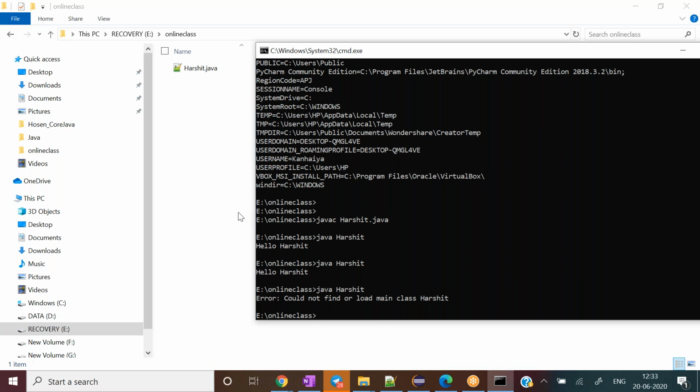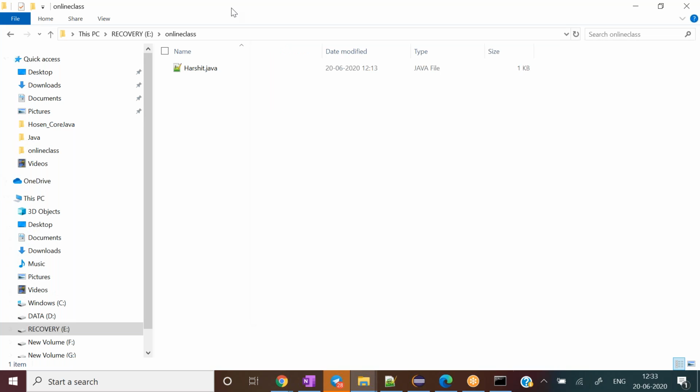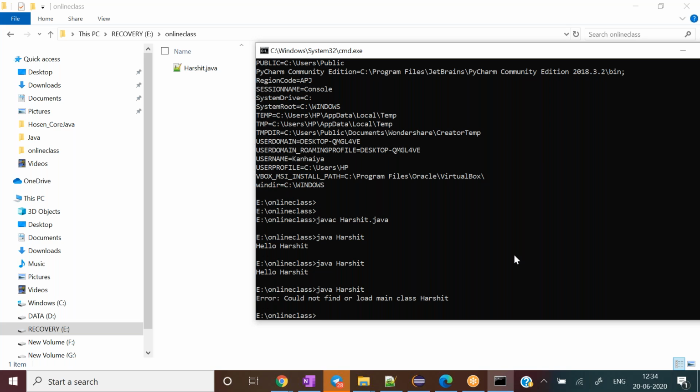What it has done is quickly jump into the current directory, this online class, and it did not find the dot class file. Then it searched the environment variable and other things as well. And lastly it says, okay, I could not load the main class because I did not find it anywhere. That means our class path is not set.